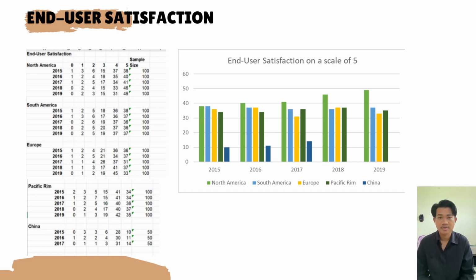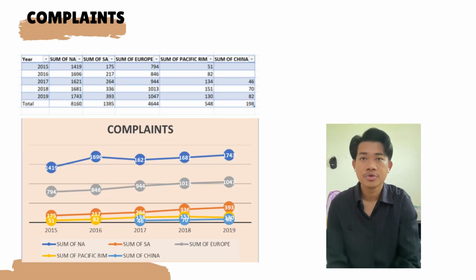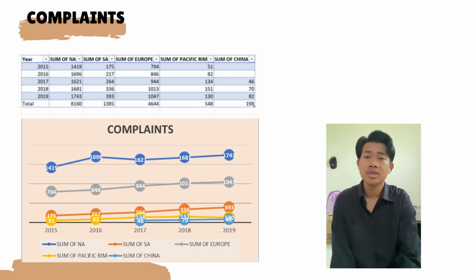This graph shows the summary of complaints from 2015 to 2019. 4 complaints were recorded in the database. There is an up and down trend in the chart of the complaints from North America, and the highest complaints were recorded in 2019, which is 1,743 complaints, which is acceptable since they have a high number of end users.